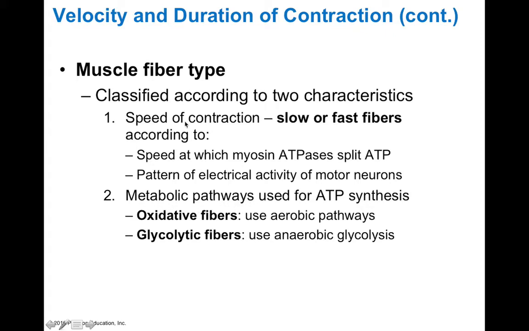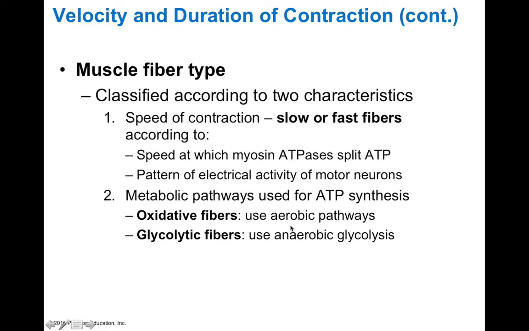So if the muscle twitches that these cells produce are fast, we call them fast fibers. And if the muscle twitches that these cells produce are slower, they're slow fibers. Ultimately, this relates to the speed of the myosin ATPase and the pattern of electrical activity in these types of cells. Now, metabolic pathways also can influence how these muscle cells respond to stimuli.